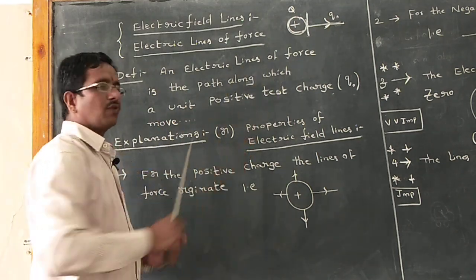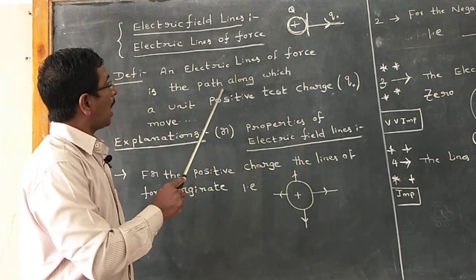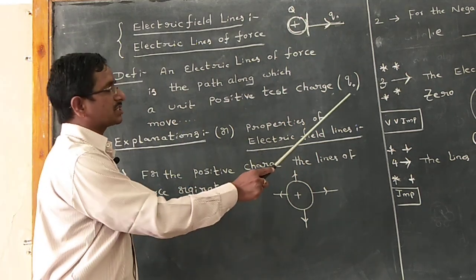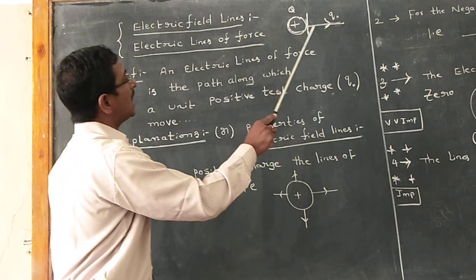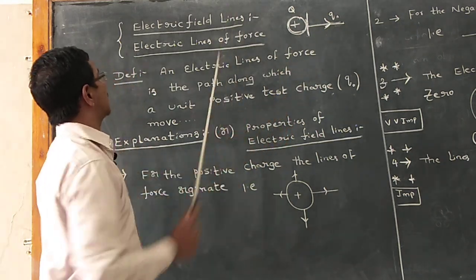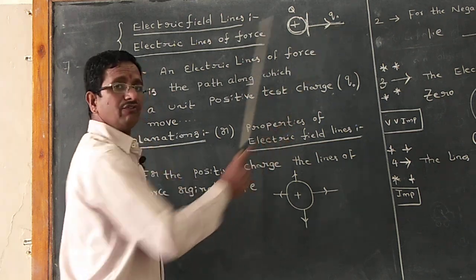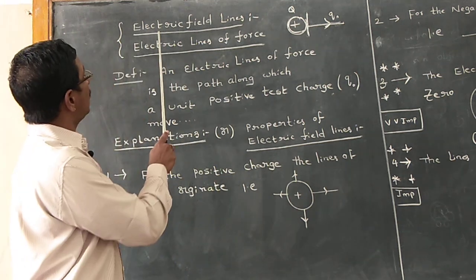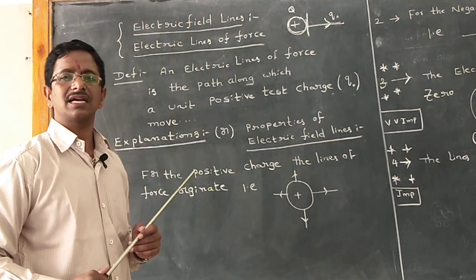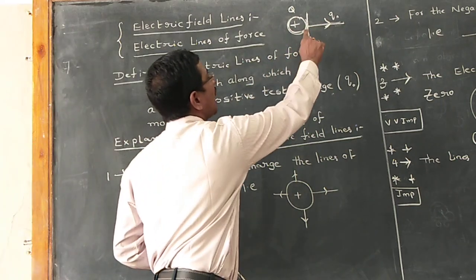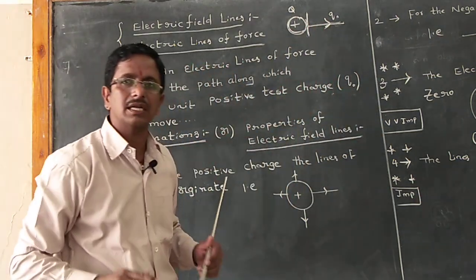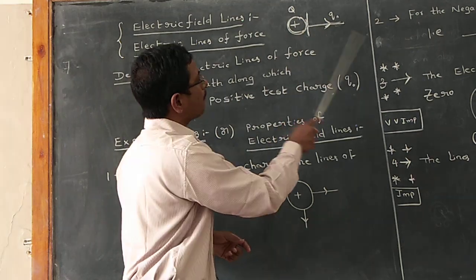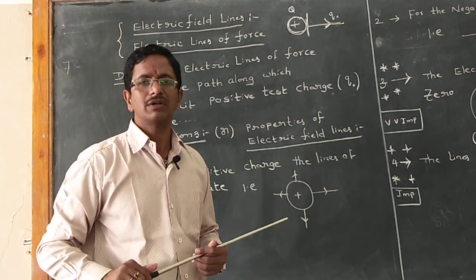Next, now definition. An electric line of the force is the path along which a unit positive test charge would move is called electric field line or electric lines of the force. Suppose if the charge particle moves like this, that is only nothing but electric field line or electric lines of the force, because the positive charge particle path is like that. That is the point you have to remember.